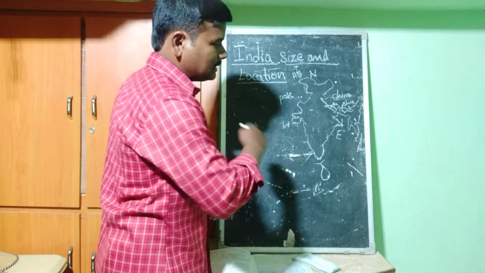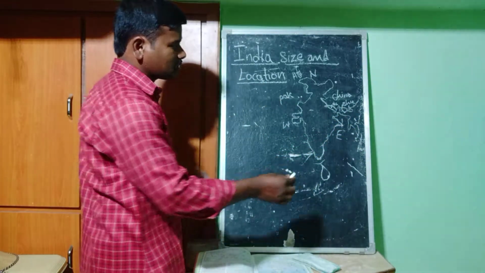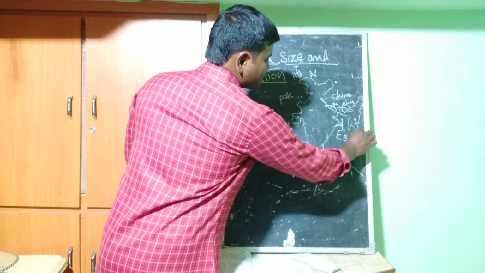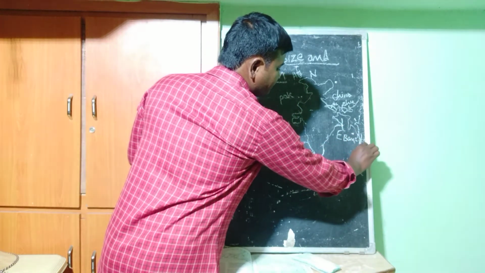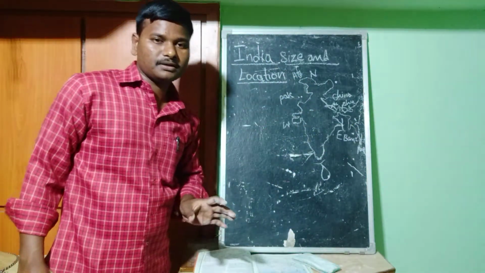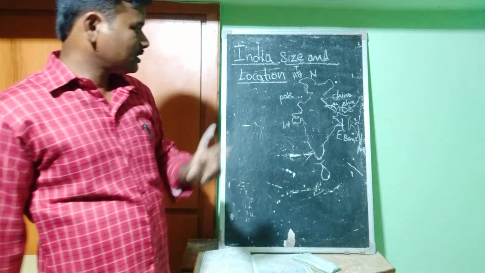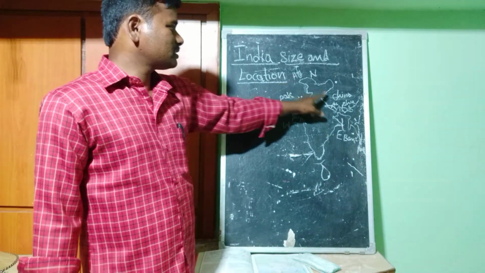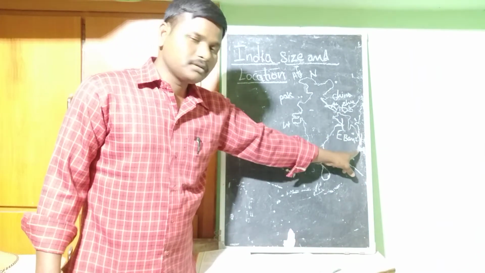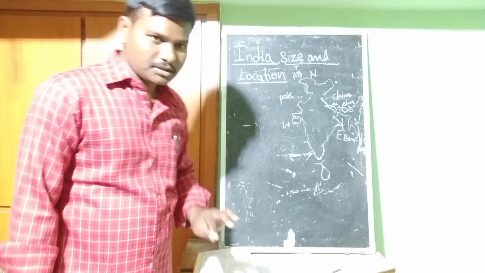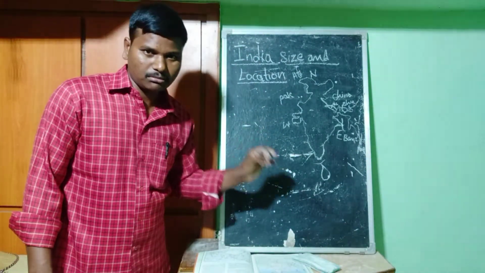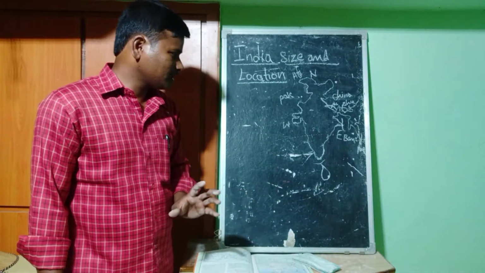Next, towards the eastern side, Bangladesh. Next here Myanmar. Myanmar and Bangladesh are towards the east side of India. Pakistan, Afghanistan, China, next Nepal, Bhutan, Bangladesh and Myanmar: these are the countries sharing a boundary with India.